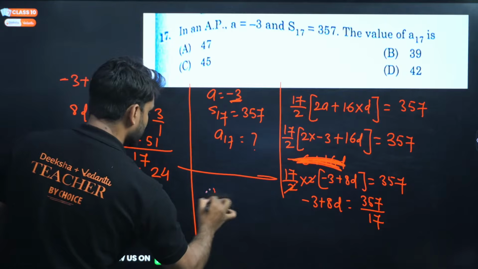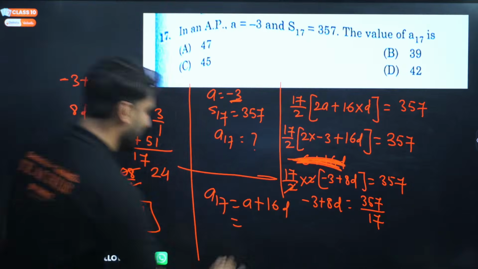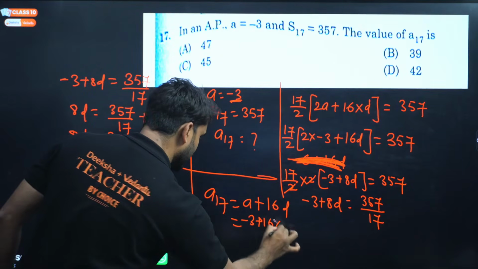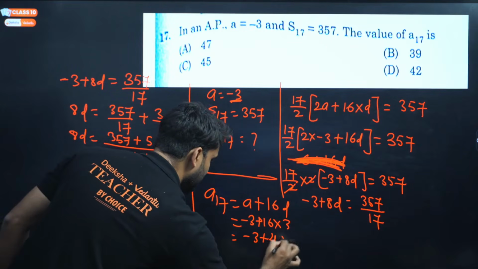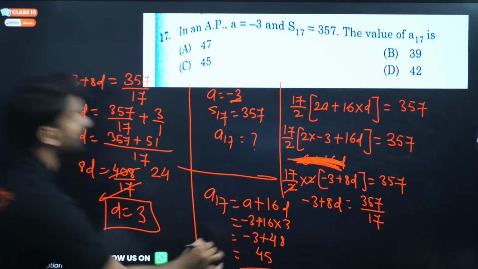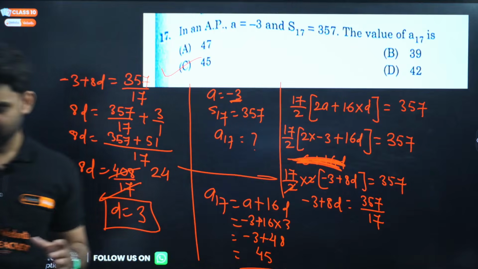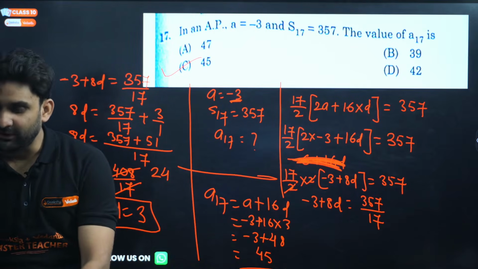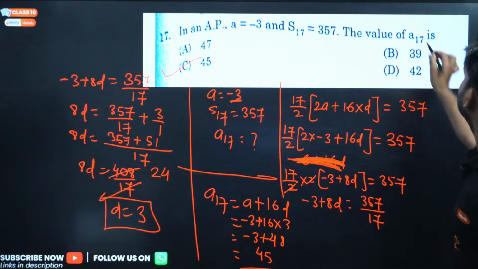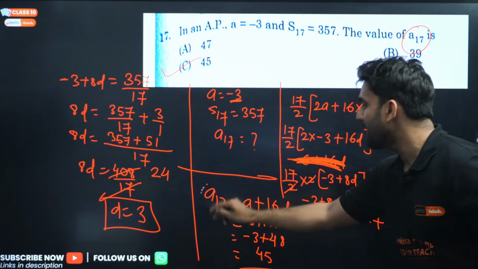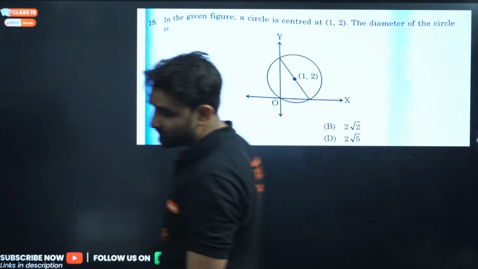Oh wow, you have a and you have d. Now you can find a17. So a17 will be equal to a plus 16d, my dear. You have a as minus 3 plus 16 into d, and d is equal to 3. So minus 3 plus 48 is equal to 45, the answer. Any option? Oh my god, 45 is the correct answer. So after getting the values of a and d, only then can we find a17 using the formula a plus 16d. This is the beauty of this question.